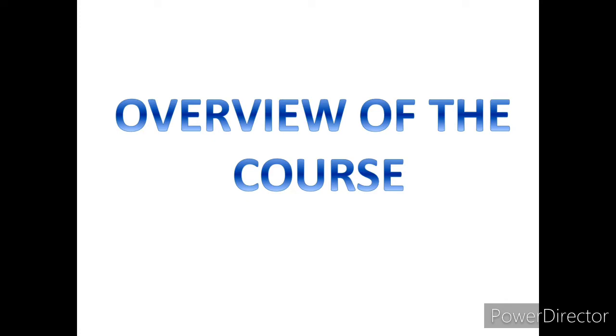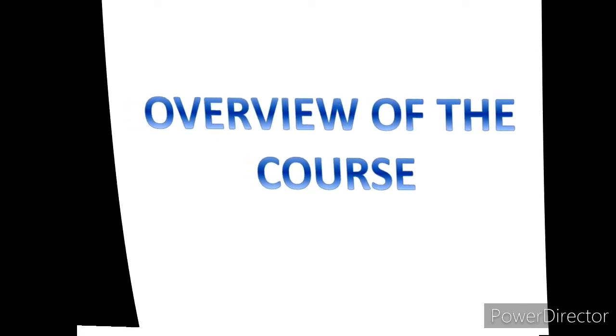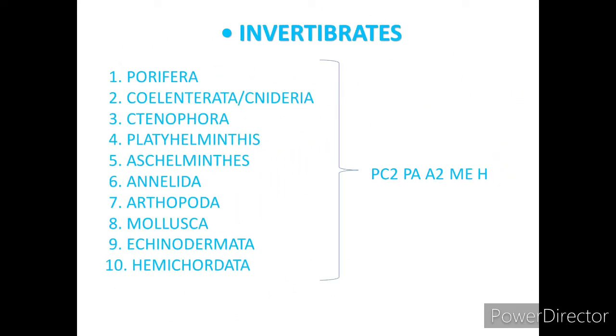I hope you remember the classification of Animal Kingdom. How many classifications of Animal Kingdom? Porifera, Coelenterata, Platyhelminthes, Aschelminthes, Annelida, Arthropoda, Mollusca, Echinodermata, Hemichordata, Chordata.